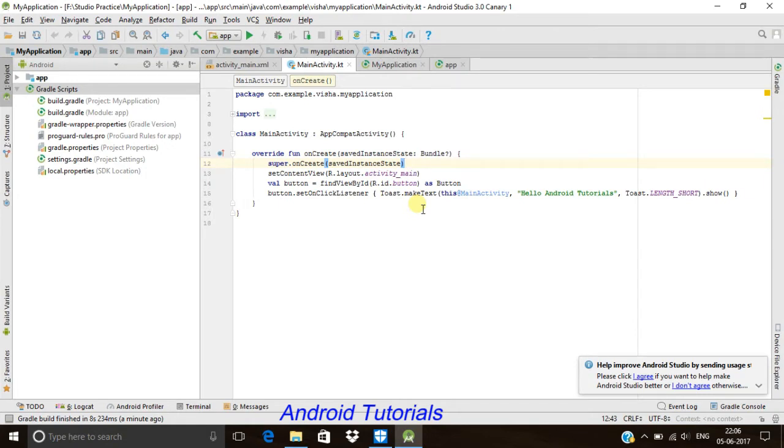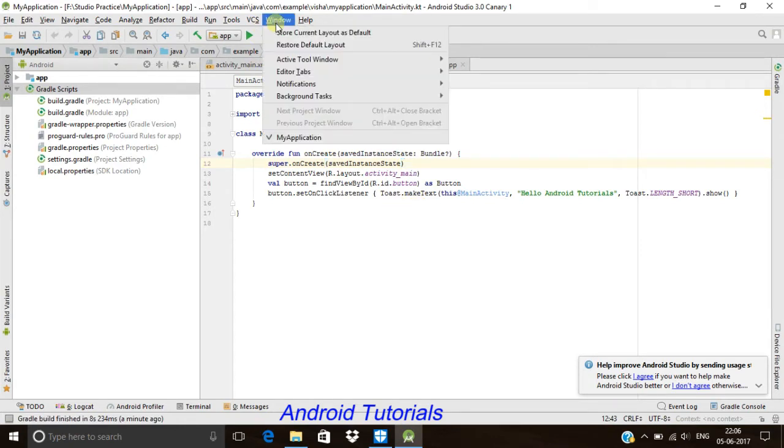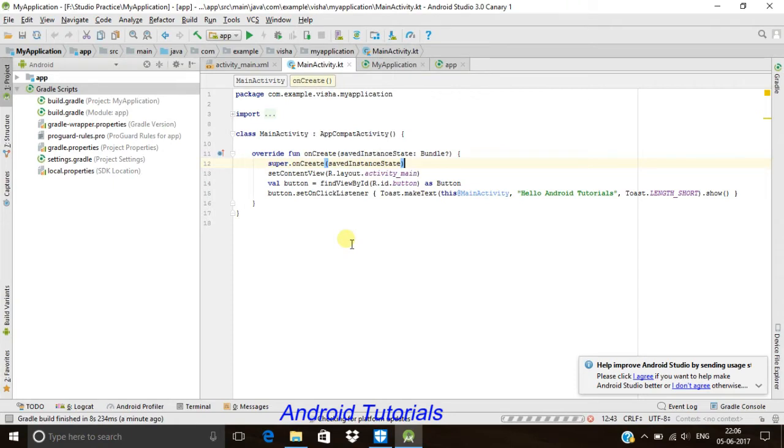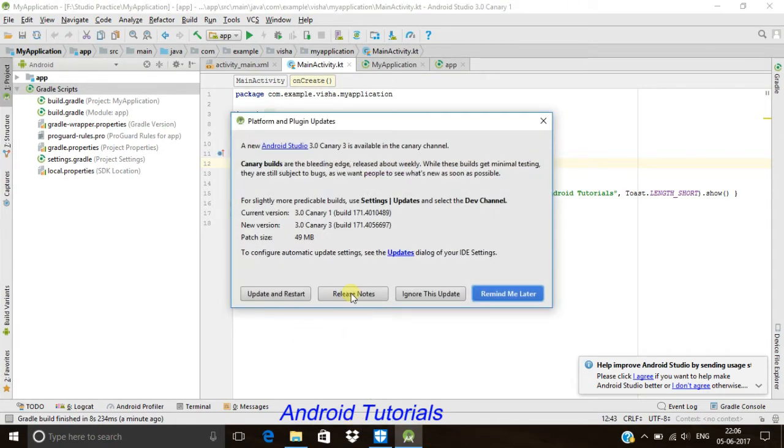So go to the Help tab, sorry, not the Windows tab, and at the end of the menu, the second last option is Check for Updates. Click on it, and you can see it is performing some action, checking, and it has given us a new update, which is the 3.0 Canary 3 version.